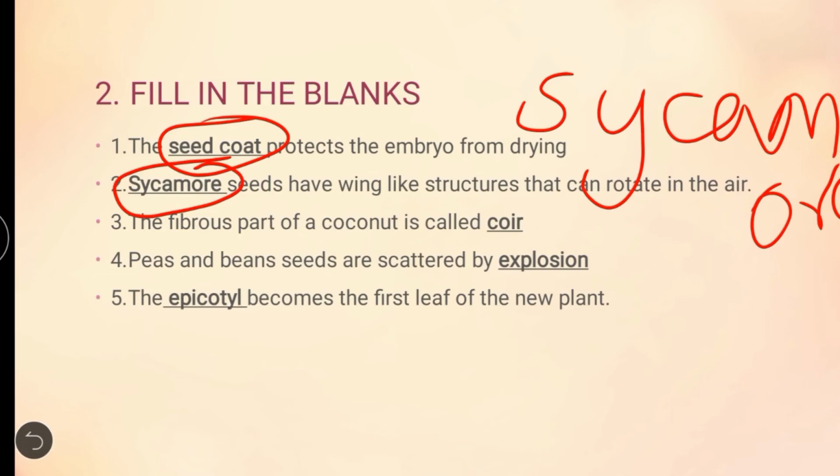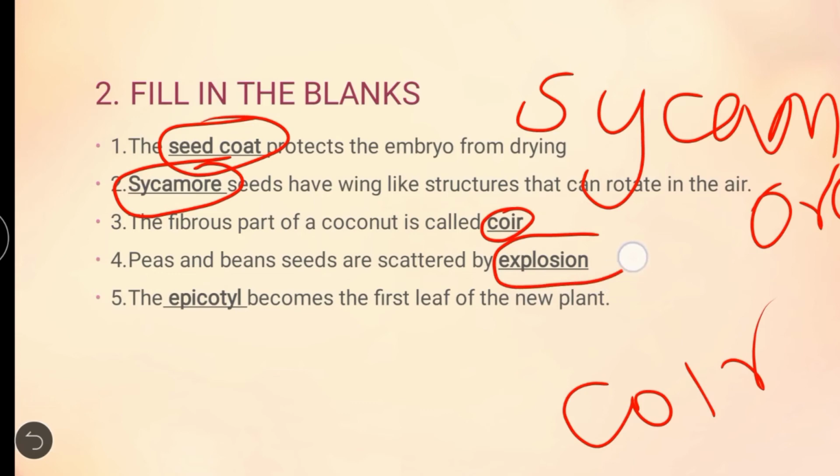Then the fibrous part of a coconut is called coir. Then peas and bean seeds are scattered by explosion. Then the dash becomes the first leaf of the new plant. Epicotyle. Then we move on to the next one.